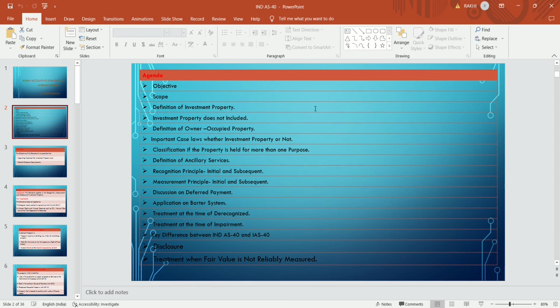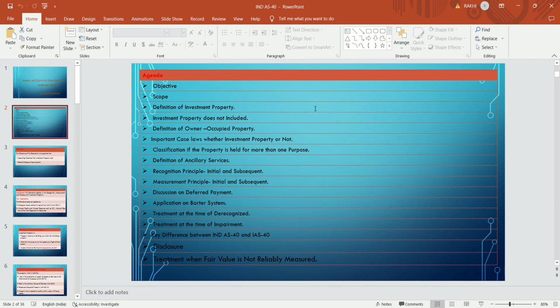Then measurement principles, both initial and subsequent. Then discussion on deferred payment. Then application on barter system. Barter system means exchange of one asset with another asset, both non-monetary, or a non-monetary asset with a monetary asset. If one asset is exchanged with another asset, or if one asset is exchanged with a monetary or non-monetary asset, then how the company will deal with it is guided under this standard.